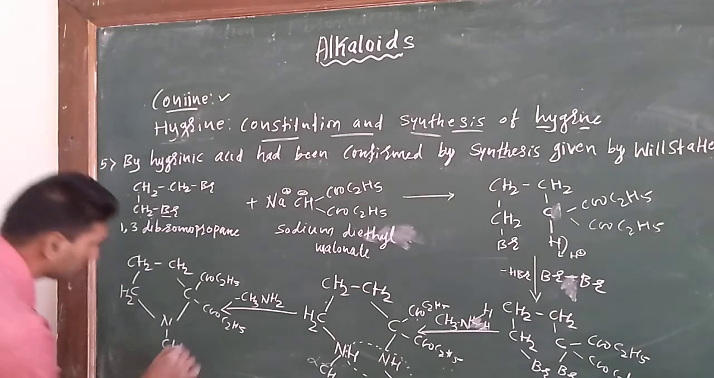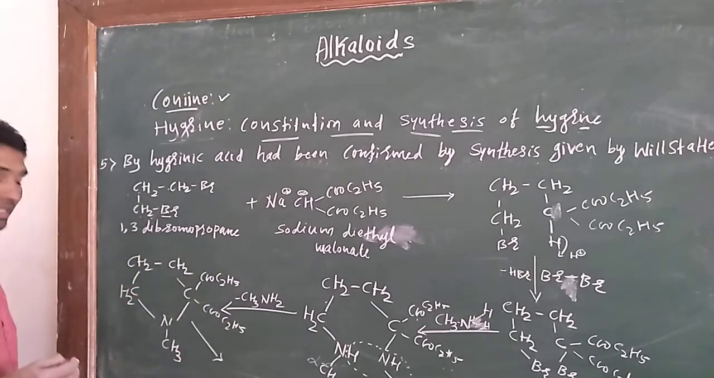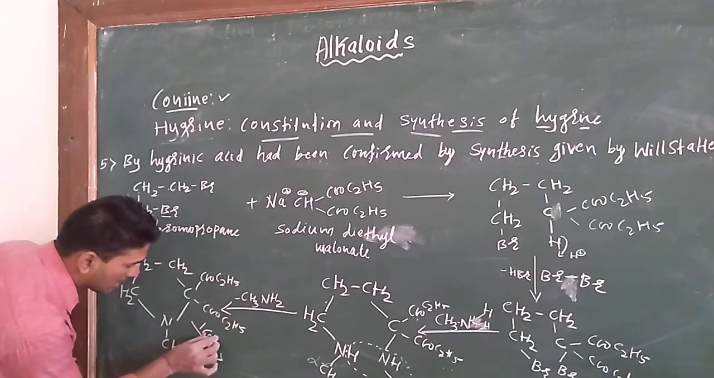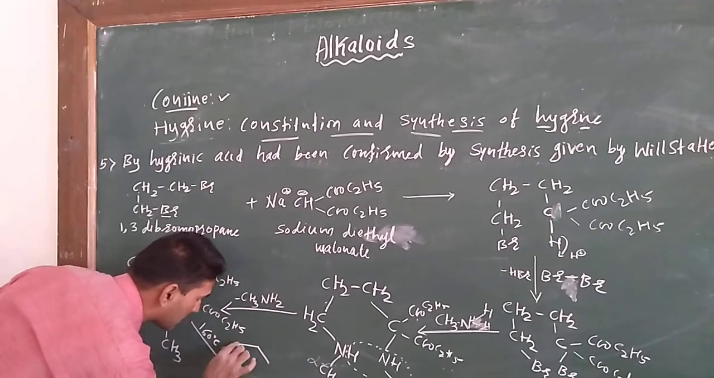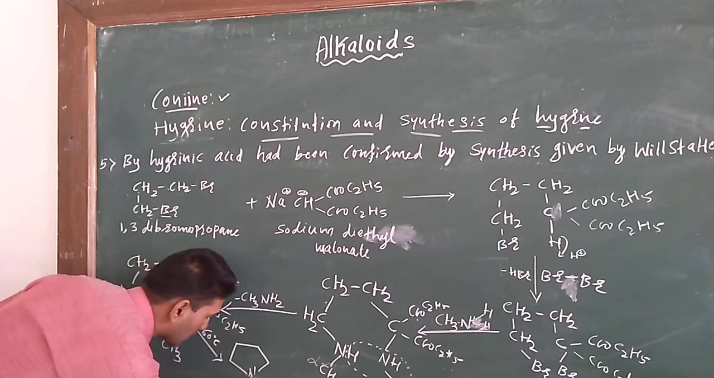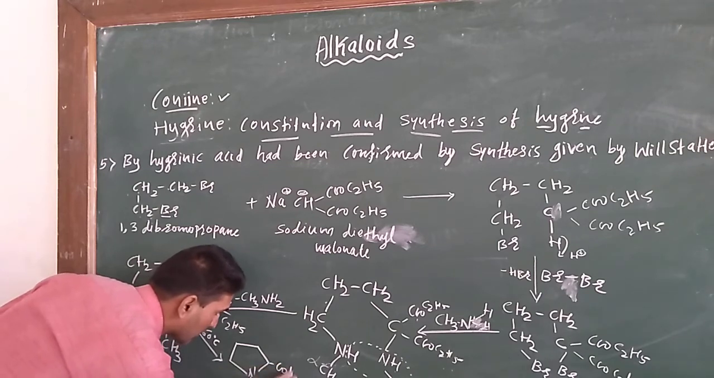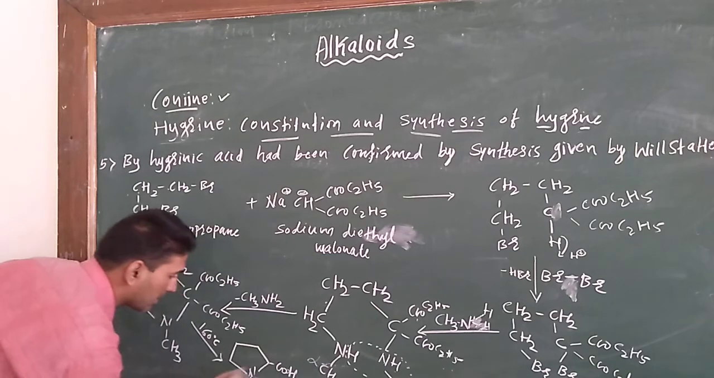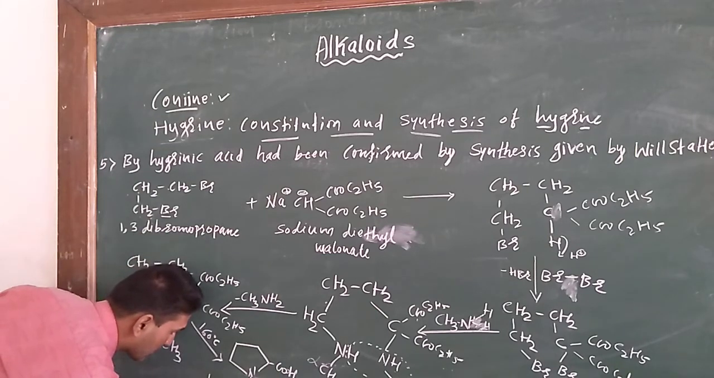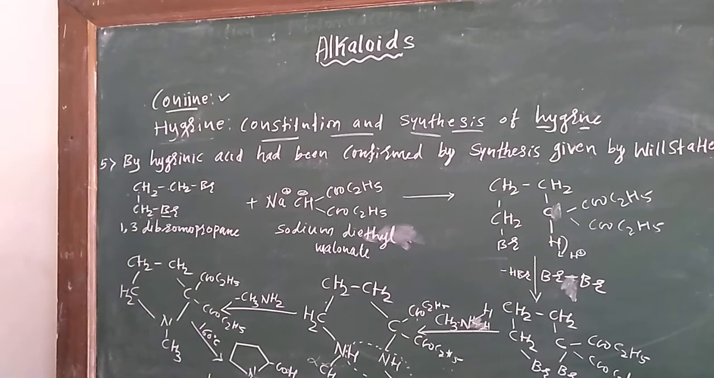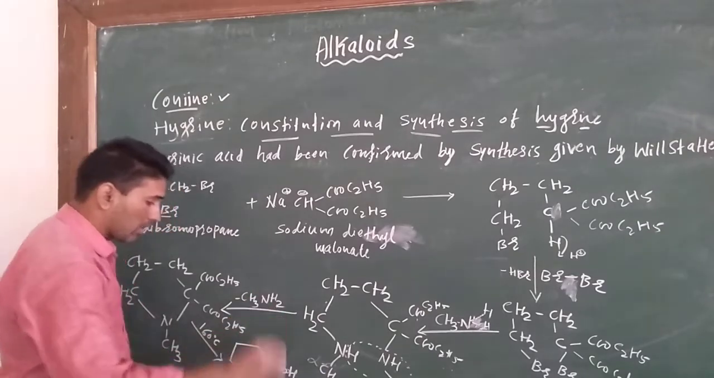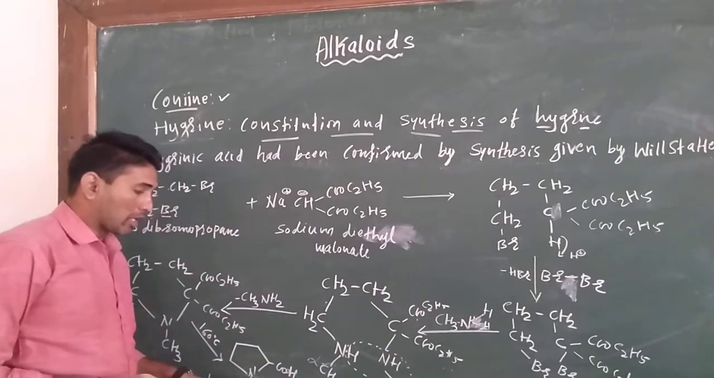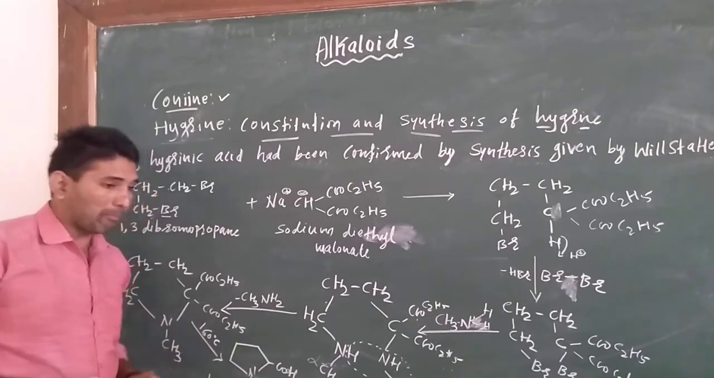Then the last step. When this compound is heated at 160 degrees Celsius, it gives hygrinic acid. The acid group is bonded to the second position of the pyrrolidine.